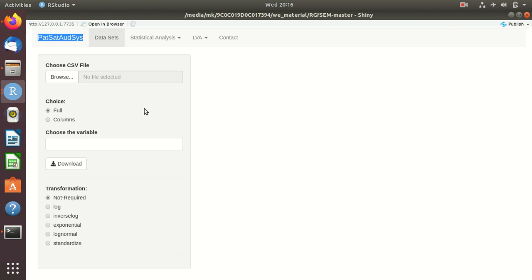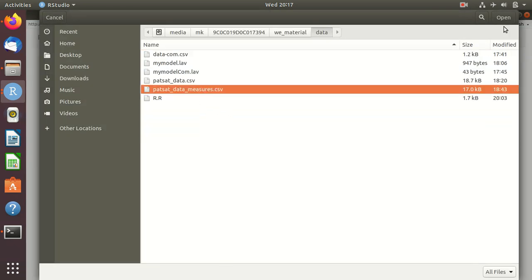So anybody in the hospitals can just acquire this application, open it, and start doing the analysis. Now there are different menus here. The first menu is the datasets. You'll see here you can just browse for the datasets. By the way, there is a consistent methodology for how to measure patient satisfaction. I assume that this application can be used for different types of datasets.